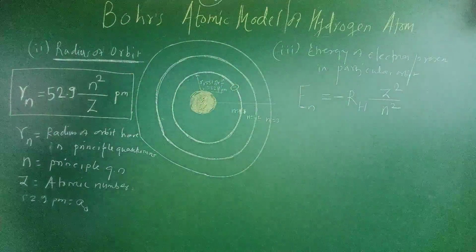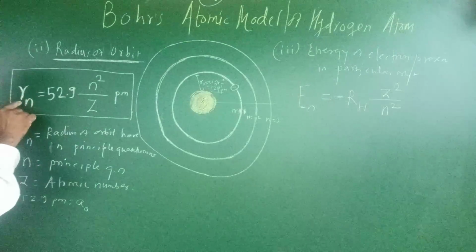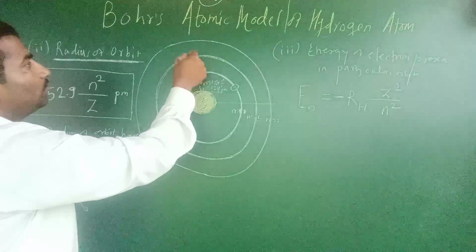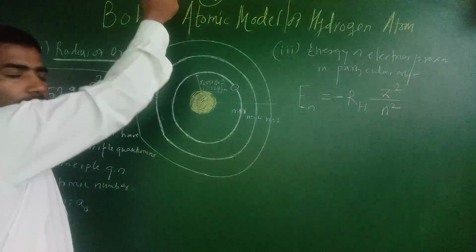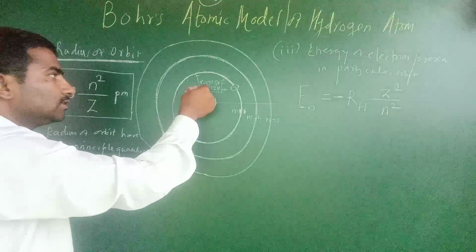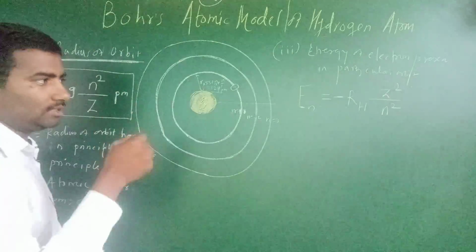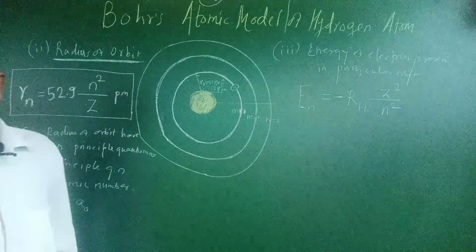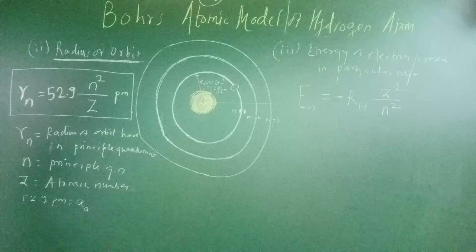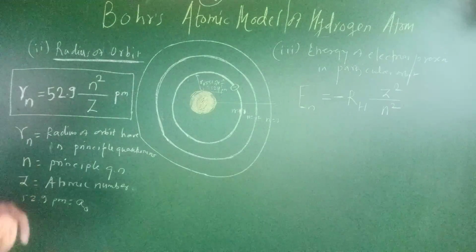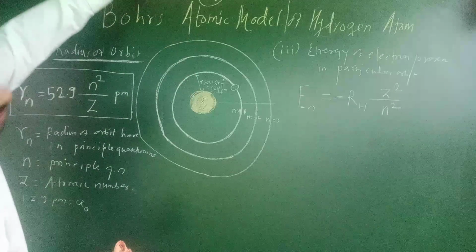See, in this case the radius increases as we increase the principal quantum number. With increasing principal quantum number, the radius increases.